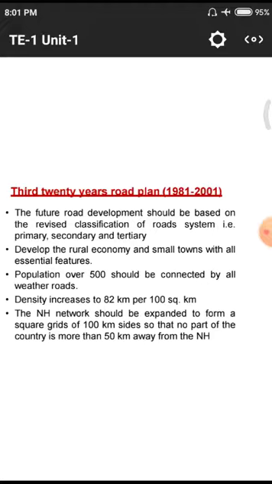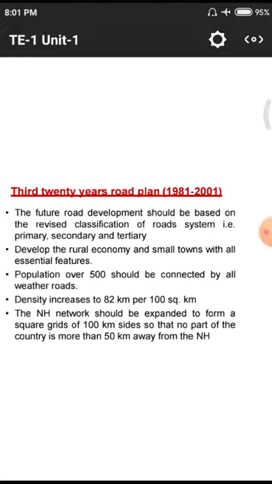That means these are normally villages and other small scale places, which normally have over 500 people. Those places need to be connected with all weather roads.